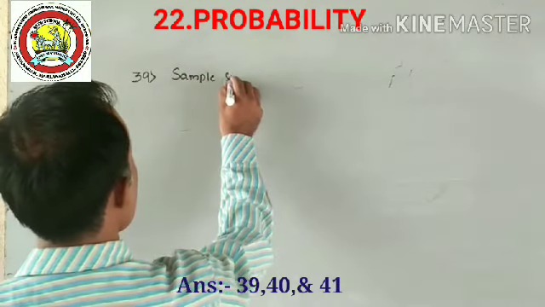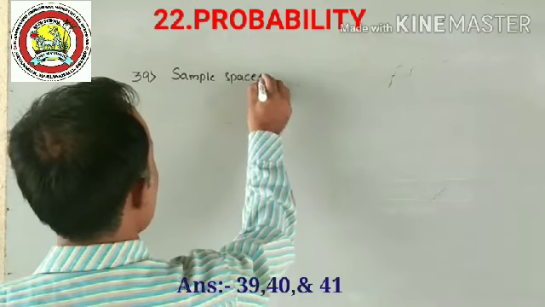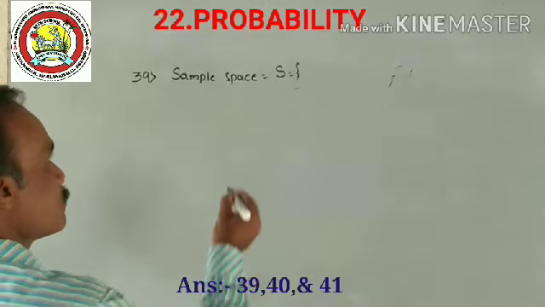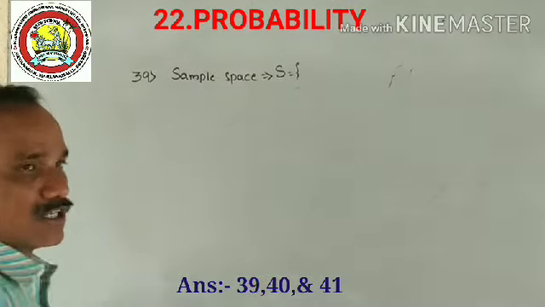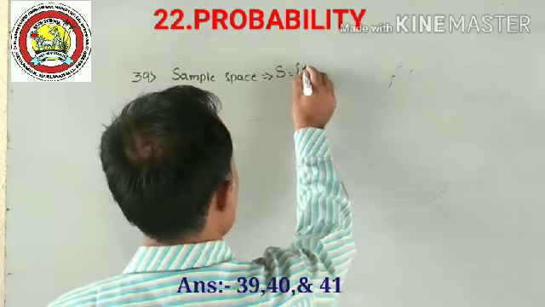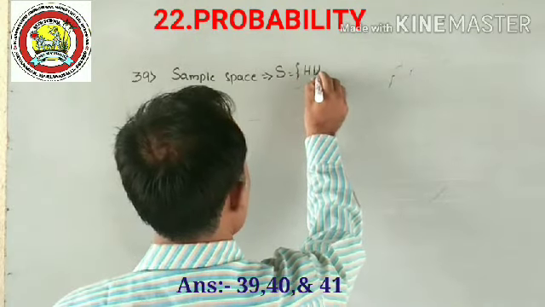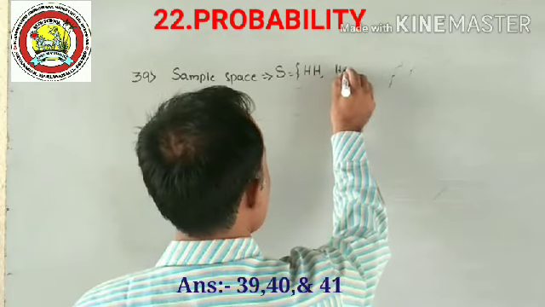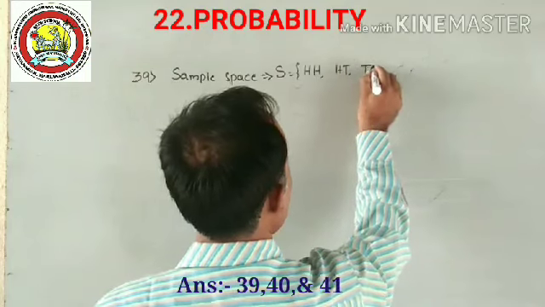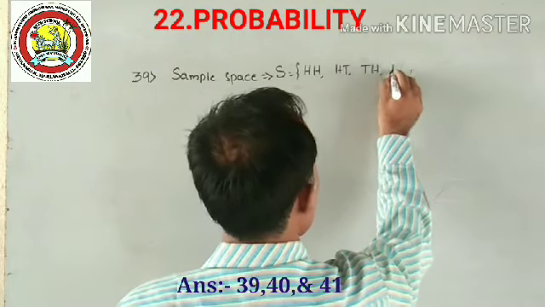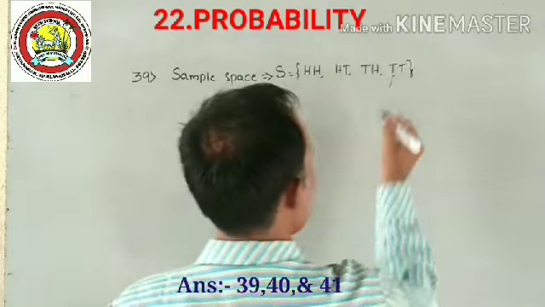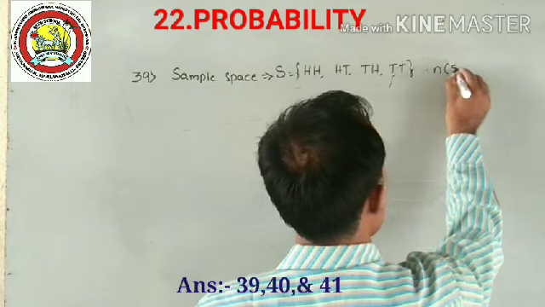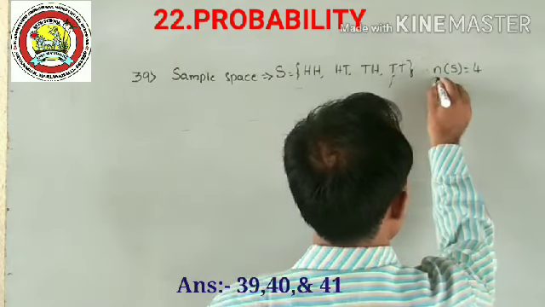Sample space. What is the meaning of sample space? Sample space is the set that consists of all the possible outcomes of a random experiment. Two coins. So first time head, second time head. Yes, first time head, second time tail. First time tail, second time head. Both times tails. So these are the possible outcomes. Therefore, the value of n(S) is equal to 4.